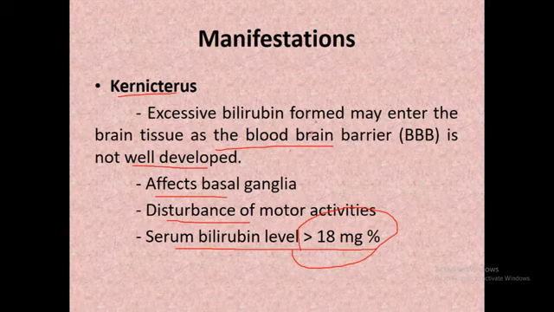But in the fetus, where the blood-brain barrier is not well developed, the excessive bilirubin present in the blood circulation enters the brain and produces different types of abnormalities, and it is going to affect the basal ganglia, and due to this there is a disturbance of motor activity. This type of complication occurs whenever the serum bilirubin level is more than 18 milligram percentage, and this condition is known as kernicterus.